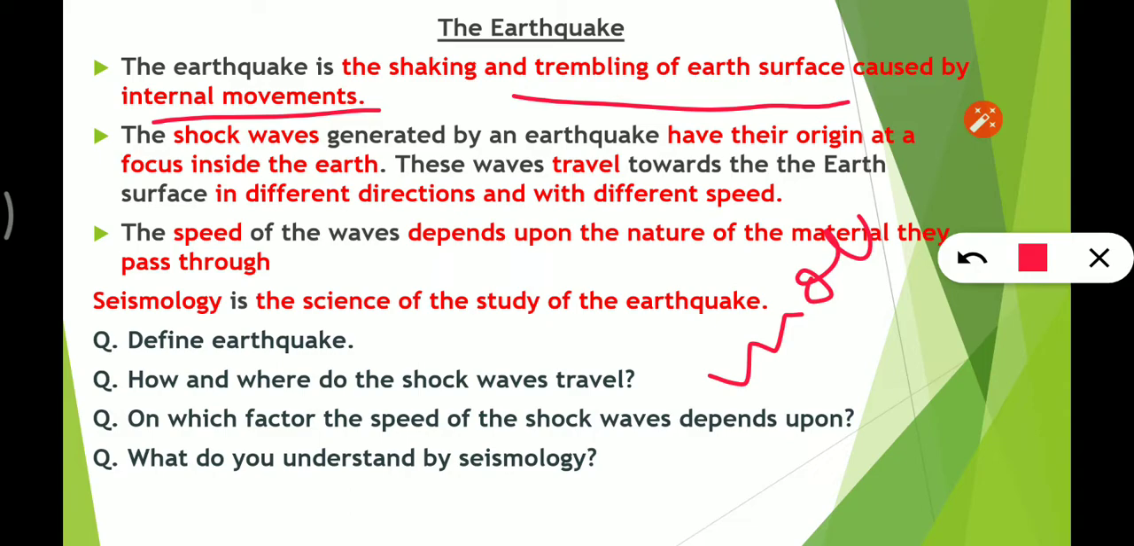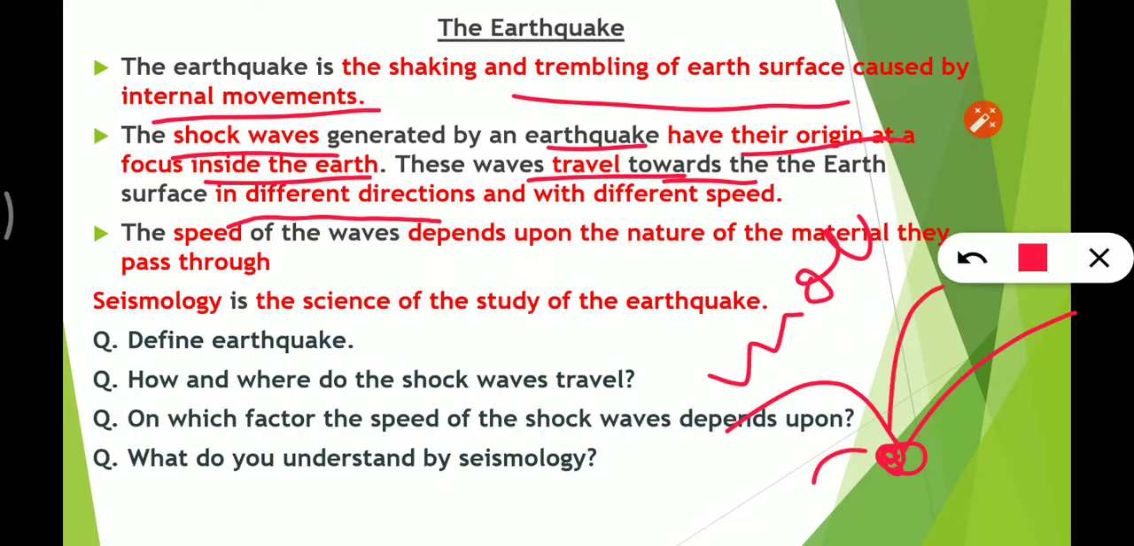The shock waves generated by the earthquake have their origin at a focus inside the earth, and these waves travel towards the earth's surface and in different directions. Suppose this is the center of the earthquake, so the waves will move in different directions towards the earth's surface, and their speed will differ.